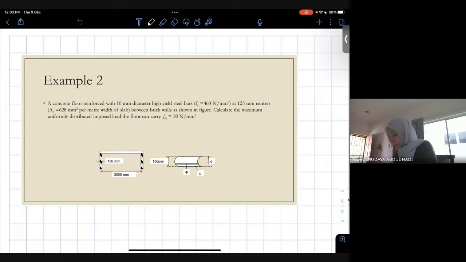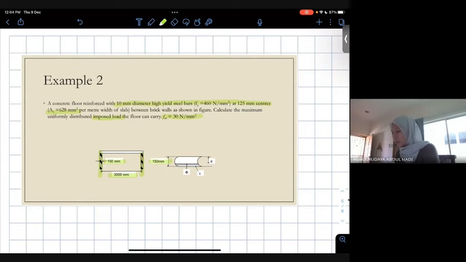So example number 2, a concrete floor reinforced with 10 mm diameter high yield steel bars. Fy is 460 because high yield steel, at 125 mm centers, As is 628 mm² between brick walls. So these are brick walls. As shown in the figure, calculate the maximum uniformly distributed imposed load the floor can carry if fcu is 30, given the h of the slab is 150, span 3000, and the thickness of the brick wall